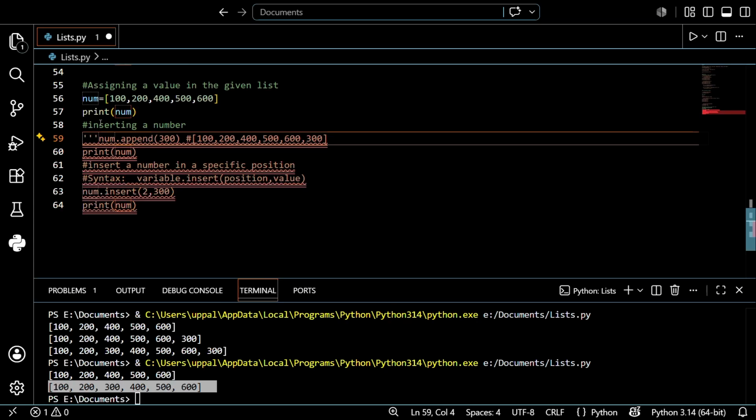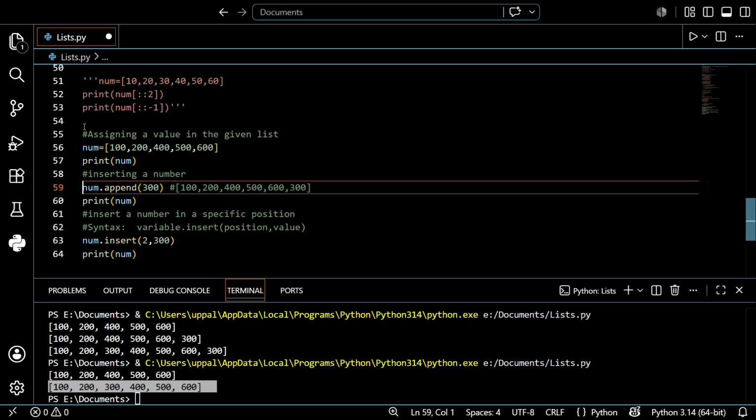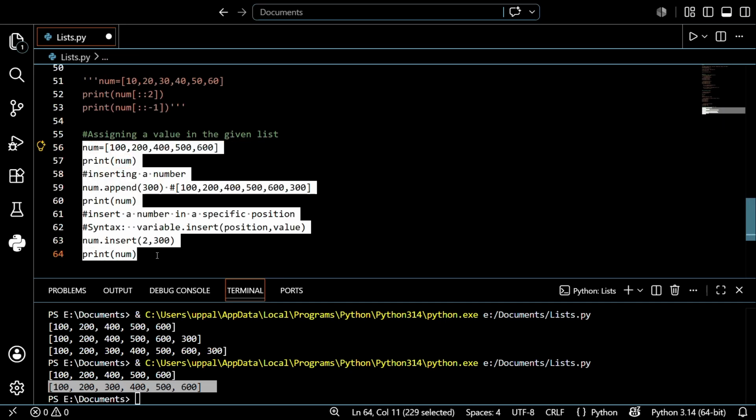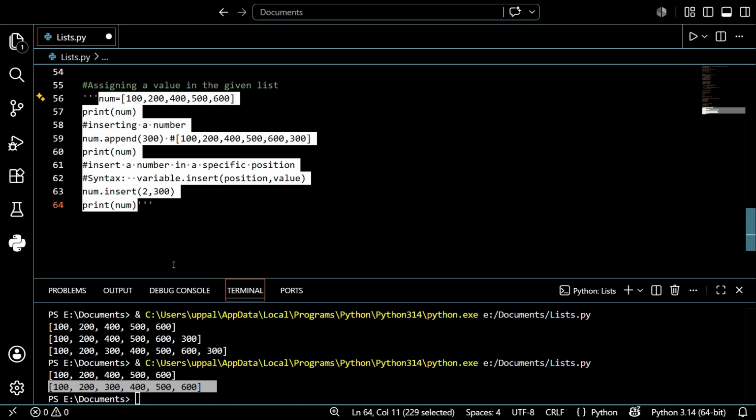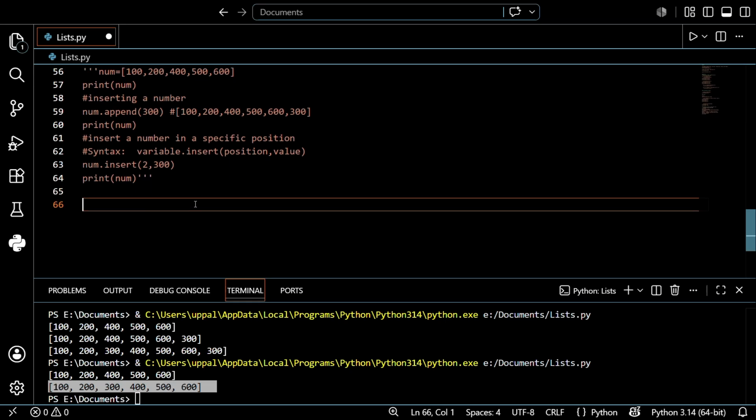So after this, we just learned how to insert a value, and how to insert and append a value by using the insert and append commands. Append means adding at the end of the list. Insert means adding at a specific position, inserting a value in a specific position. I hope you understand that. So this is the part where we discussed how to add and how to insert a particular value.